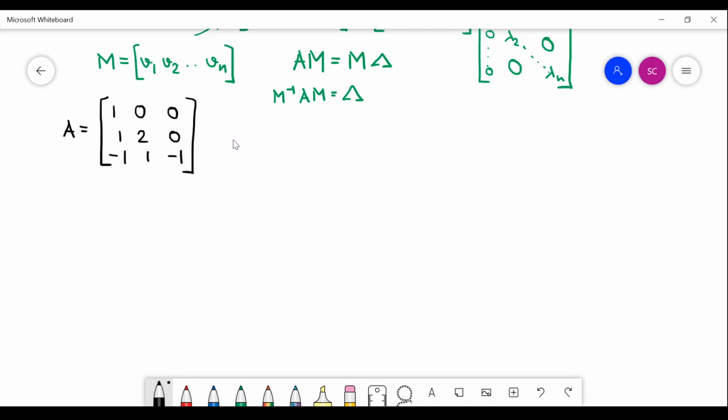Of course, you already know what your lambda would be, what your diagonal matrix would be. 1, 0, 0, 0, 2, 0, 0, 0, -1.